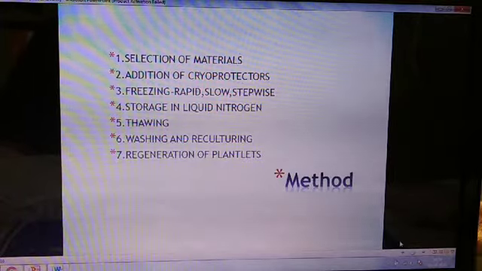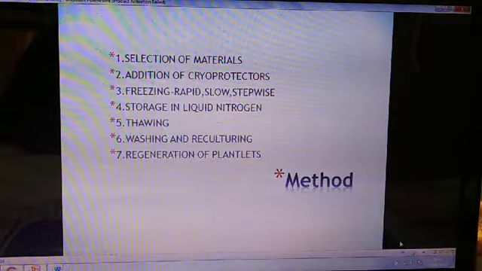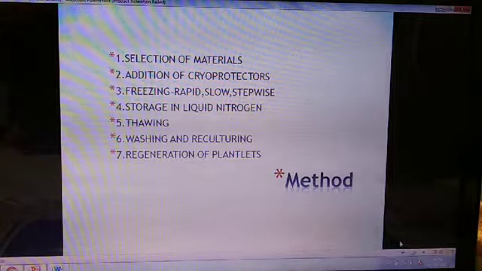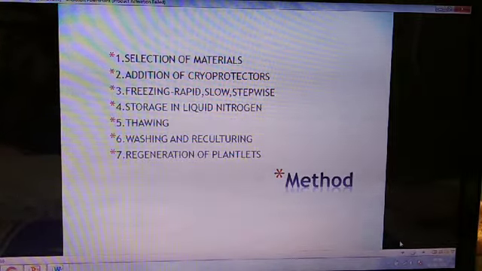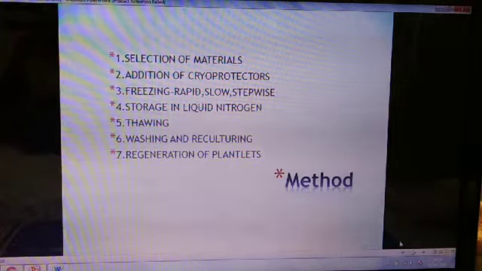Next comes the step of storage in liquid nitrogen. If the cells are not stored at sufficiently low temperature, injury occurs. So the storage temperature should be one that stops all the metabolic activities of the plant material chosen, so as to prevent biochemical injury.